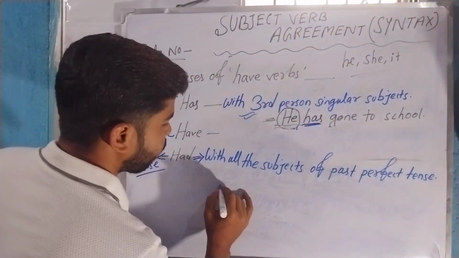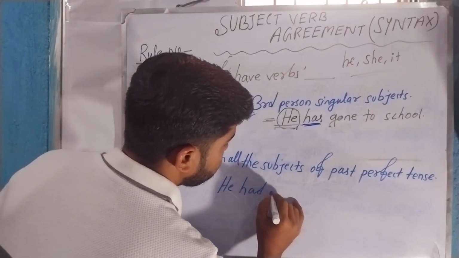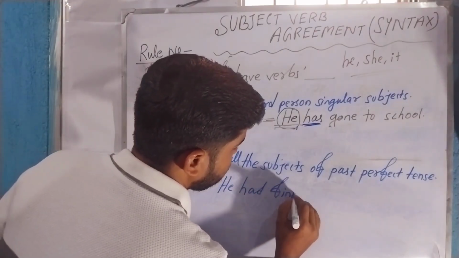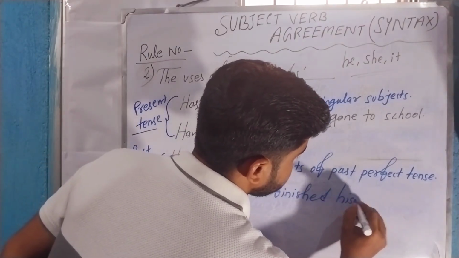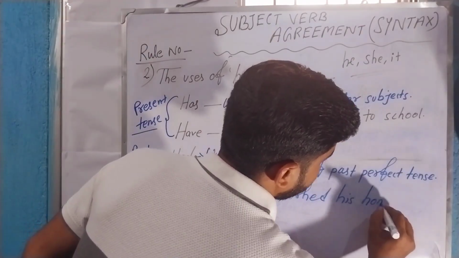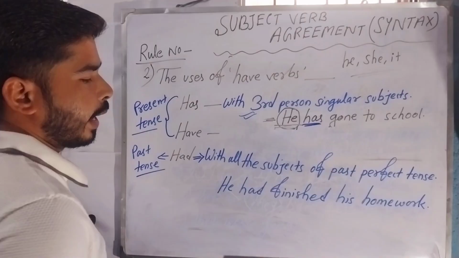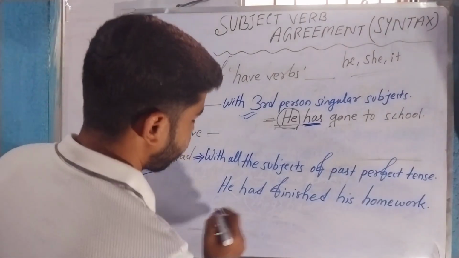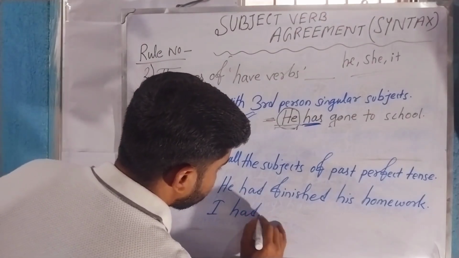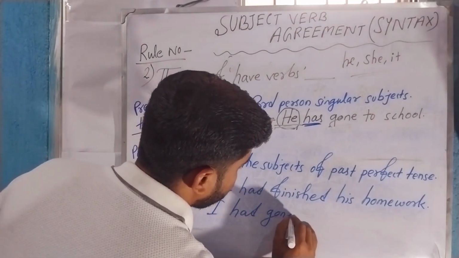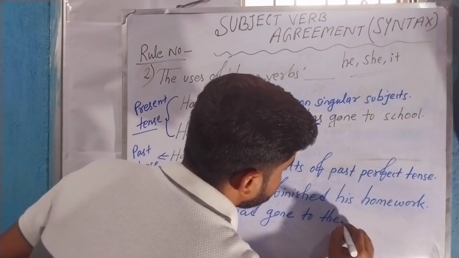For example, he had finished his homework, and I had gone to the place.